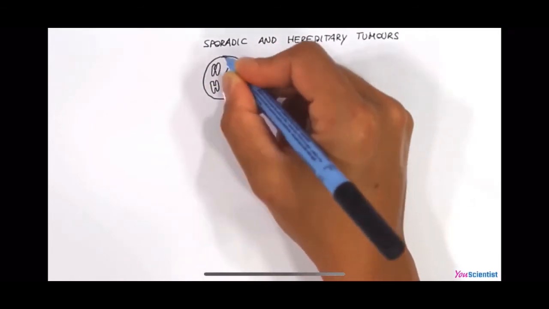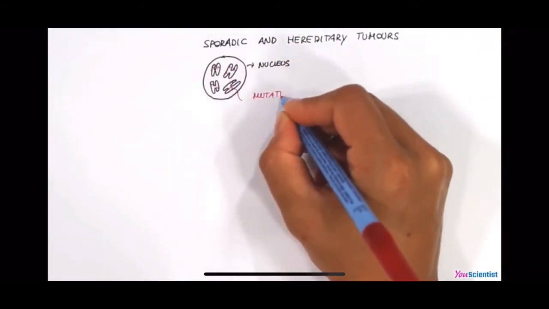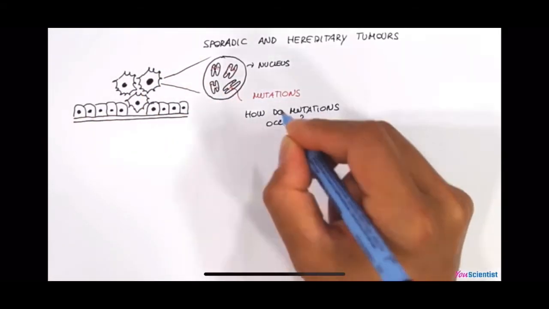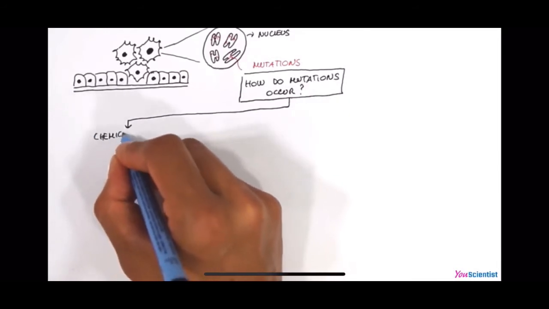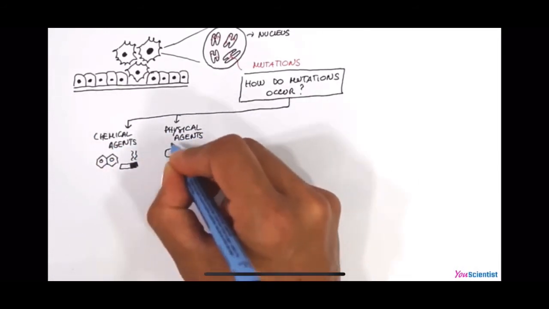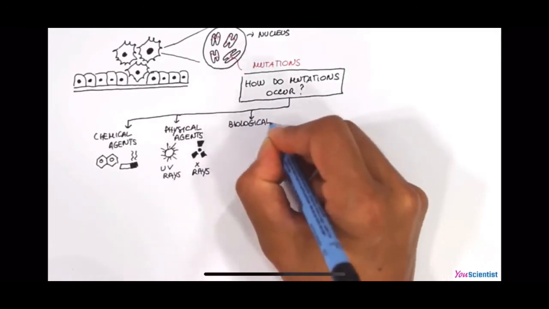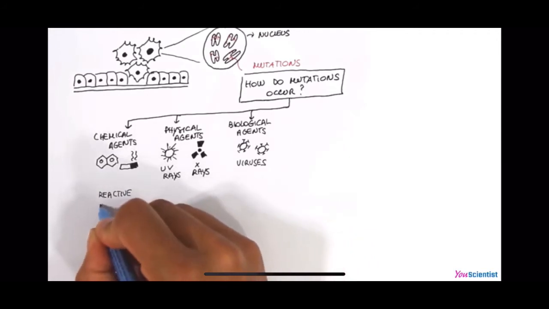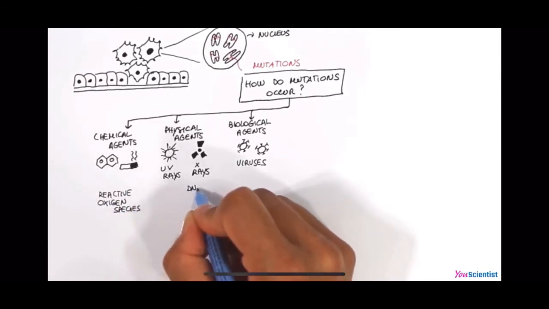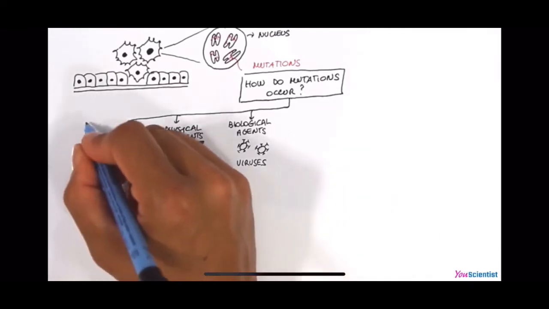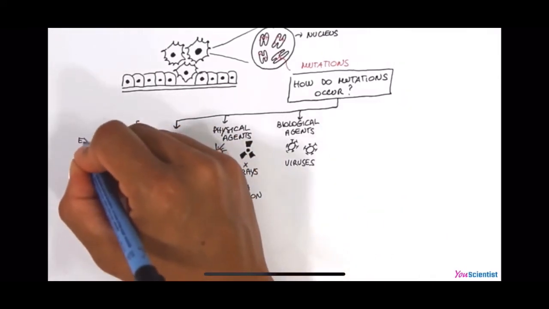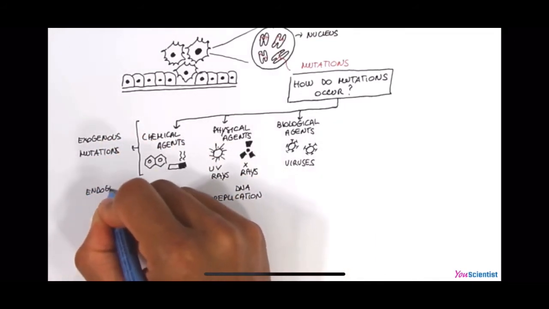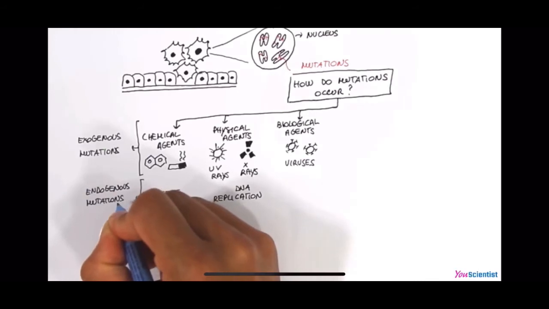Tumors are caused by mutations, which are alterations in the DNA sequence of a cell. These modifications alter normal cellular programs. How do mutations occur? Our DNA is continuously damaged by chemical agents such as smoke, or by physical agents such as UV rays and X-rays, or by biological agents like viruses. Our DNA can also be damaged by molecules generated by cell metabolism, such as reactive oxygen species, or during DNA replication. In the first case, we talk about exogenous mutations, since they are caused by external agents. In the second one, we talk about endogenous mutations, since internal agents cause them.